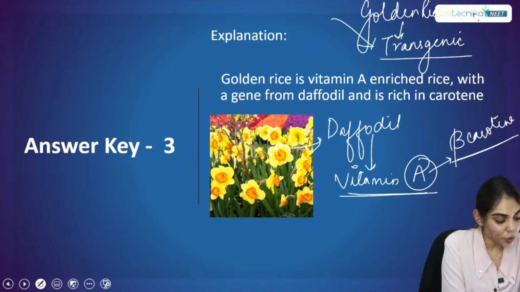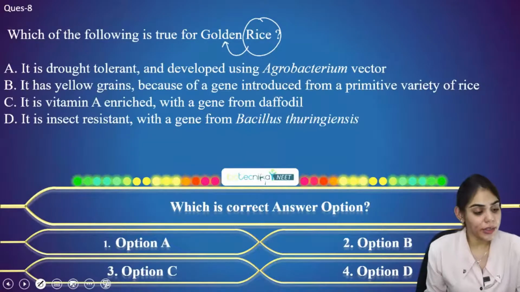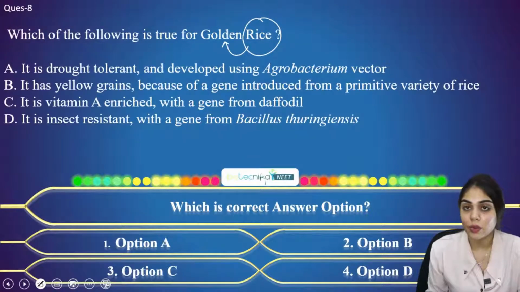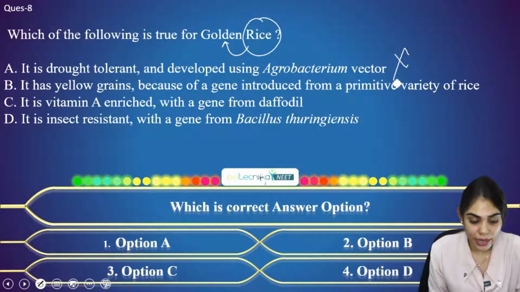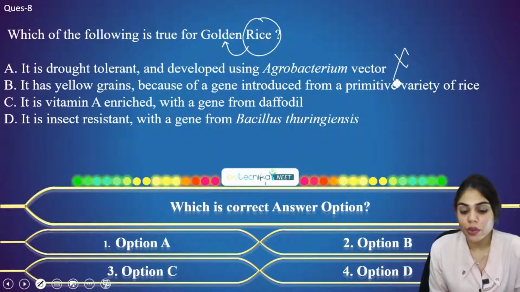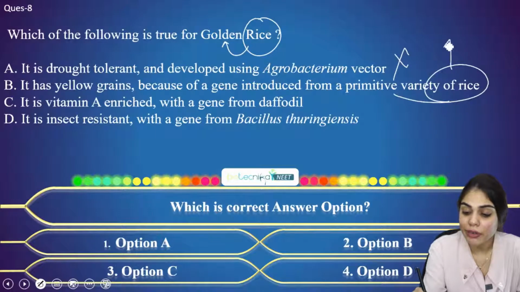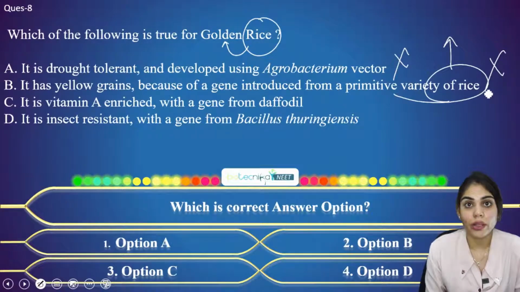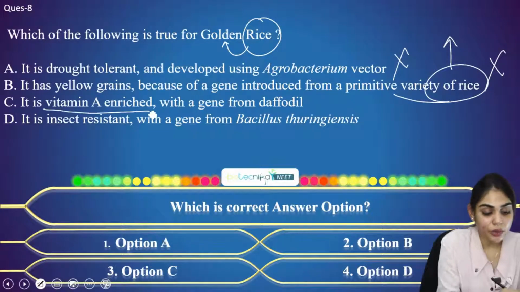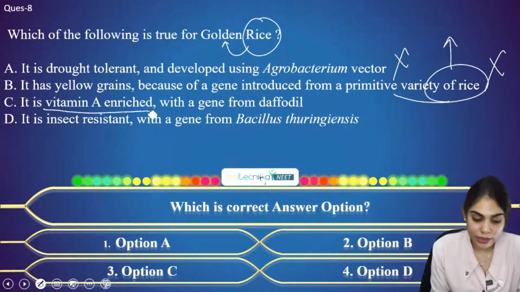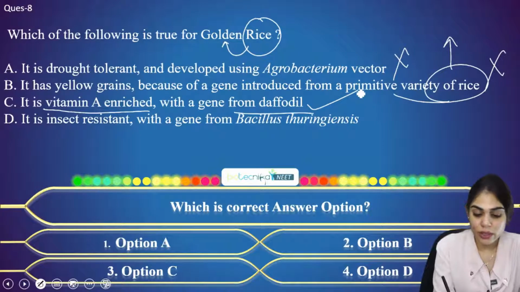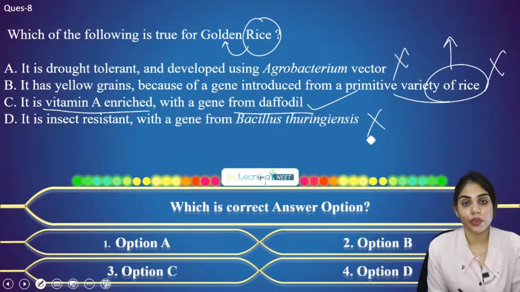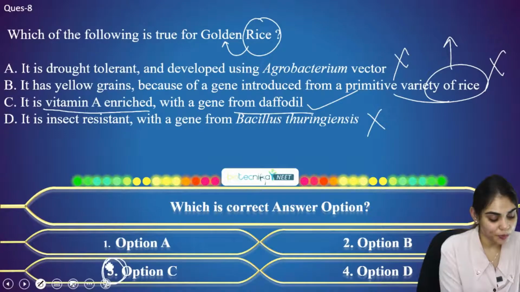So now let's go back and see the options. It is drought tolerant and developed using agrobacterium vector. No. It has yellow grains. Yes, it has, because of a gene introduced from a primitive variety of rice, not from rice but from daffodil. So this option goes wrong here. It is vitamin A enriched because of beta carotene. Yes, correct, with a gene from daffodil. Correct. It is insect resistant, not at all. So the right answer for this question is option C.